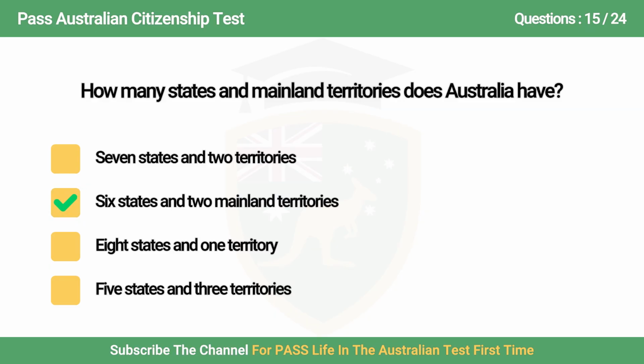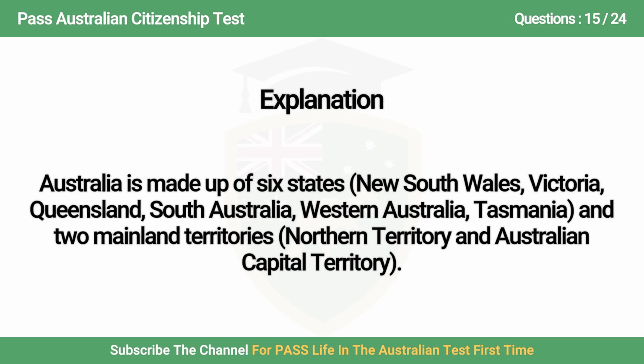The answer is B. 6 states and 2 mainland territories. Australia is made up of 6 states: New South Wales, Victoria, Queensland, South Australia, Western Australia, Tasmania, and 2 mainland territories: Northern Territory and Australian Capital Territory.